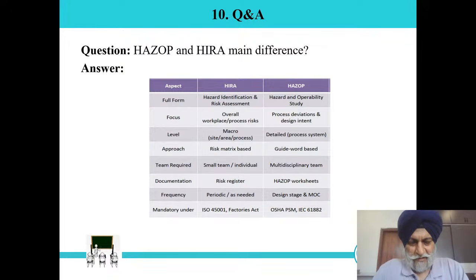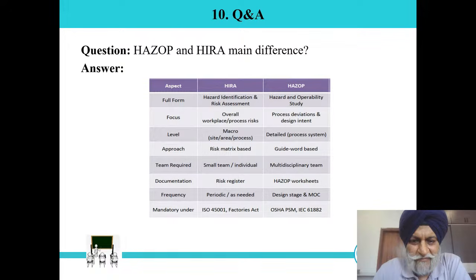Focus: HIRA focus is overall workplace and process risk, so we can say it is macro level. HAZOP focuses on process deviation and design intention. In detail, we go stream by stream for the HAZOP. So HIRA is macro level, while HAZOP is a micro level process. And in HIRA we use a risk matrix, whereas HAZOP is guide word based. That is the basic difference.